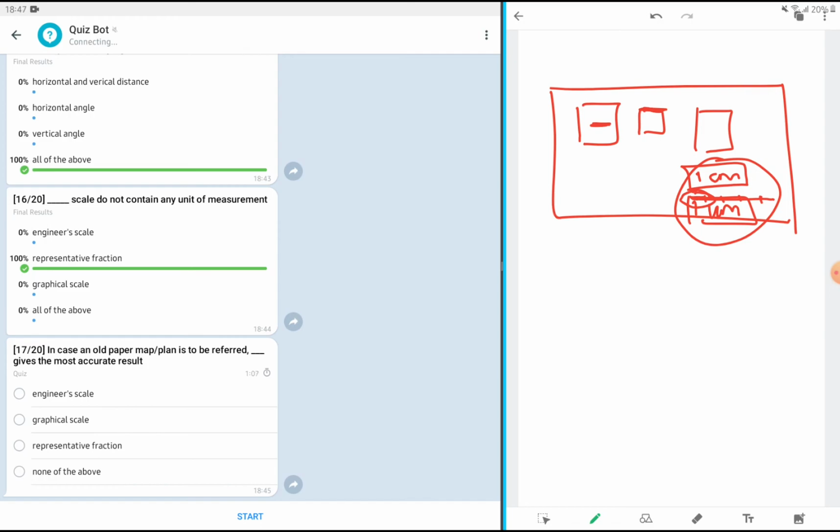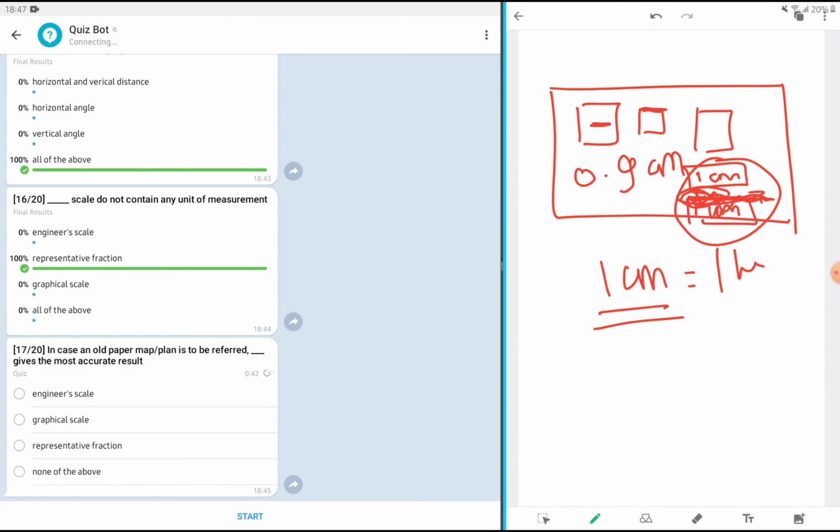But in case of an engineer scale or representative fraction, it will be a problem, because the scale may be written as 1 centimeter is equal to 1 kilometer on field. Now what will happen in absence of this graphical scale? 1 centimeter after some years will be equal to 0.9 centimeter, because the paper has shrunk.